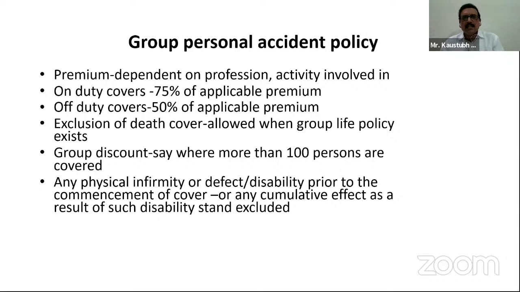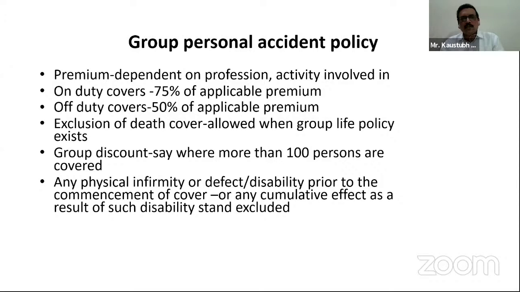The next one is group discount. See, these group discounts are applicable where more than 100 persons are covered. Don't get confused with the discounts which are going on in the markets. The group discount is specifically termed and the discounts are given according to the group. And this group discount is not allowed if there are less than 100. 100 is a minimal requirement to avail a group discount.